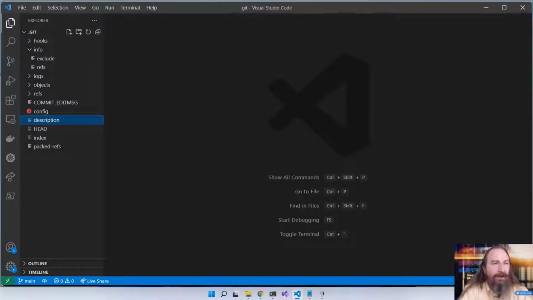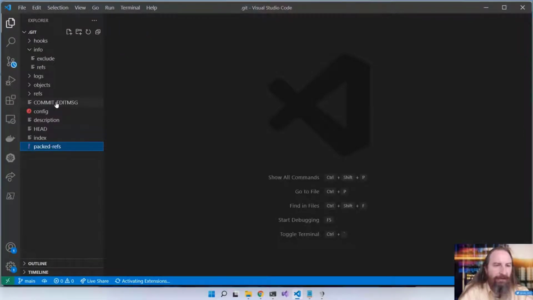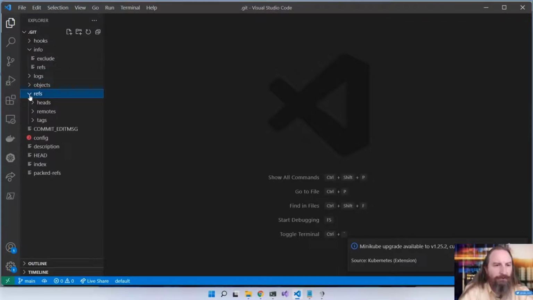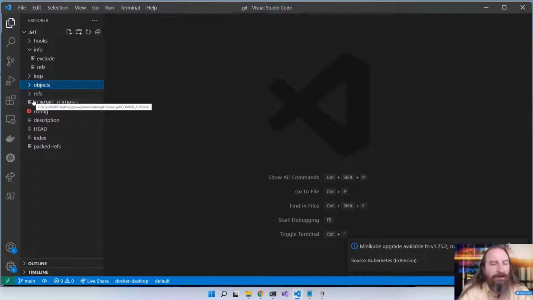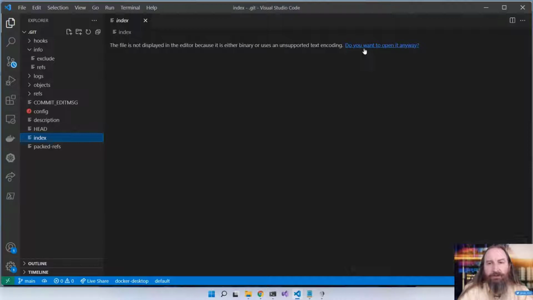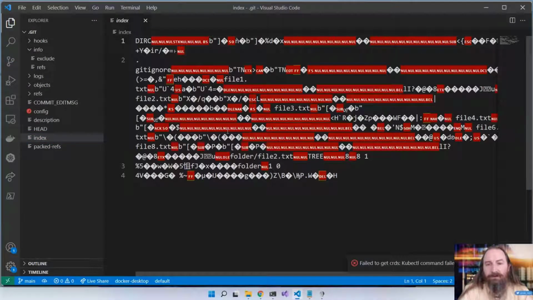Next, let's take a look at temp files. We have packed refs. Actually, we have commit edit message. We might have some other temp files here inside of, where is it? Refs, no, not there. Objects, info might include some temp files. And then we also have this index file. Now this index file is binary, but it specifies all of the details in our working directory.